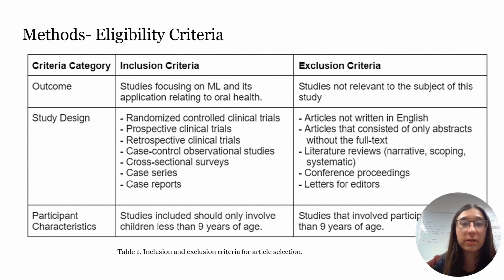Eligible articles included those from any year that assessed a machine learning model for the diagnosis, prediction, or management of any oral health condition in children 0 to 9 years old. We use the World Health Organization definition in which children are defined as those less than 9 years of age. Literature reviews, conference papers, editorials, and abstracts were all excluded. The articles were required to be full-text original articles published in English.